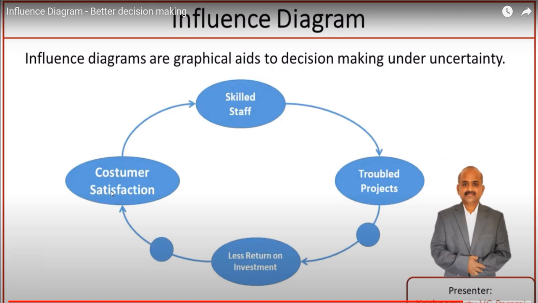When the customer satisfaction increases, it is a possibility that the customer will be retained with the organization, and the customer places further orders, and because of that the organization can make enough money. So this is a simple example. You take your own problem and you try to create your own design that definitely expresses the problem that is being experienced and the different stages of influence. So let me show you and explain the example that is given in the document.